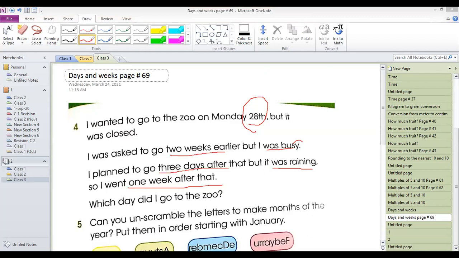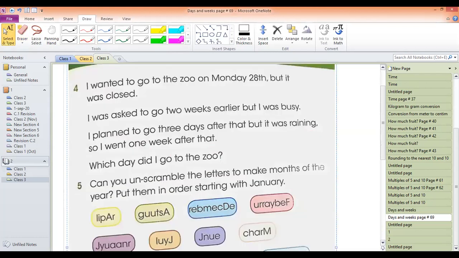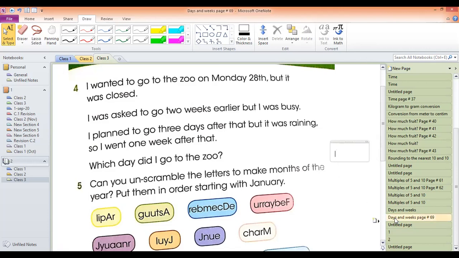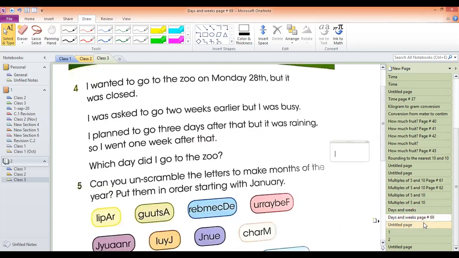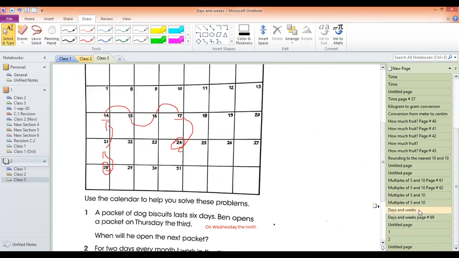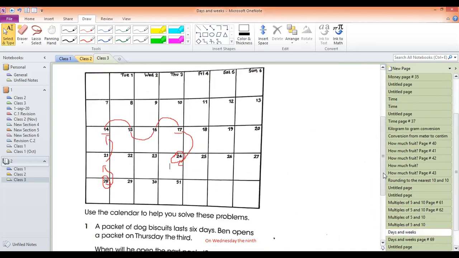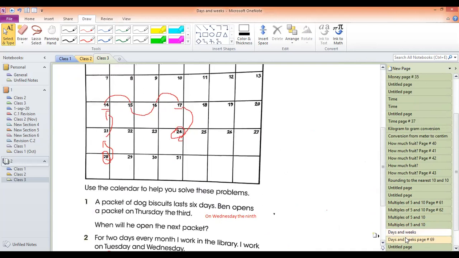All right, guys, so I'm going to write the answer here. The answer is, I'll go on which date? 24th. And on 24, which is the day? Thursday.